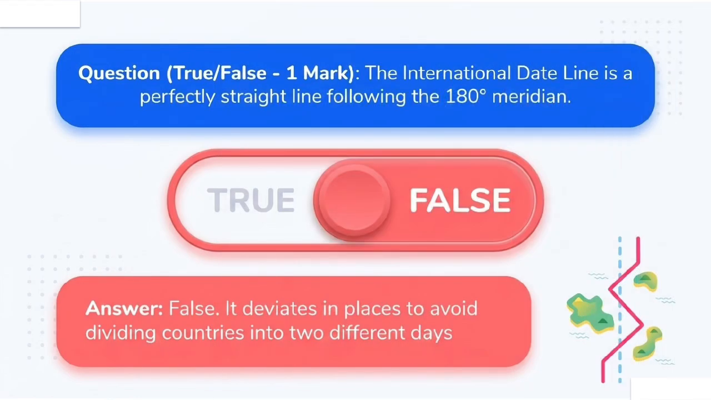Topic 6. The International Date Line. Question. True-false. 1 mark. The International Date Line is a perfectly straight line following the 180-degree meridian. Answer. False. It deviates in places to avoid dividing countries into 2 different days.